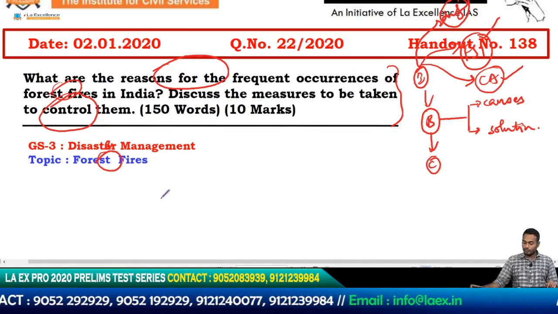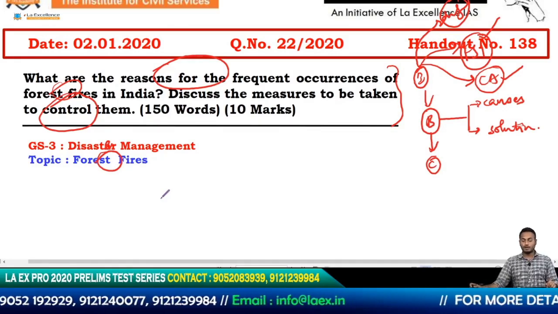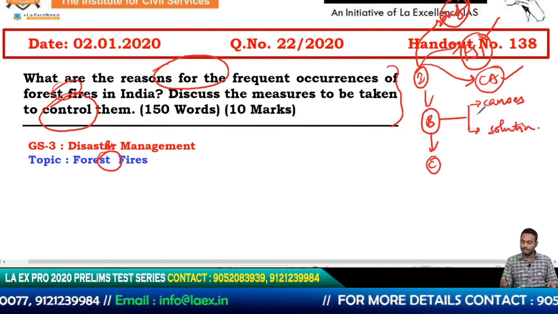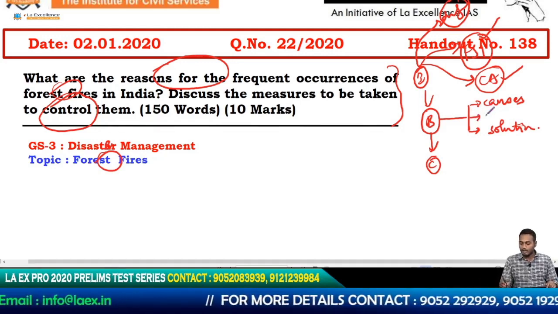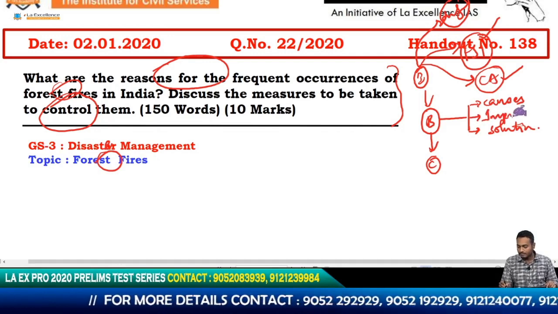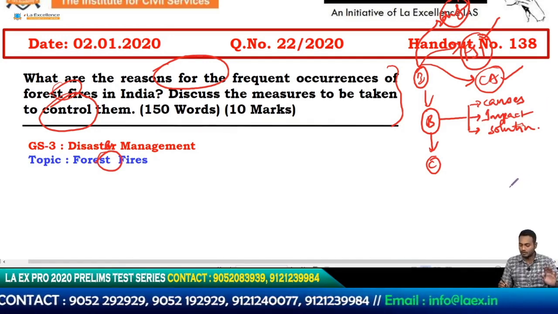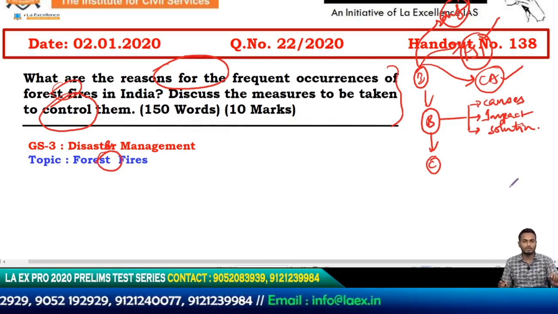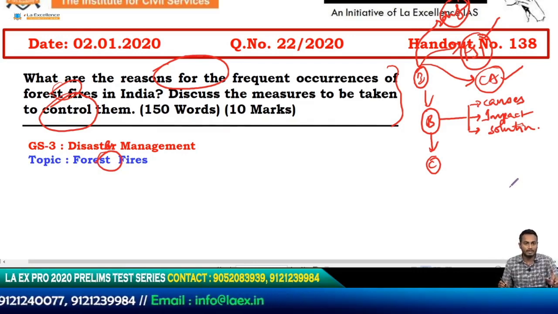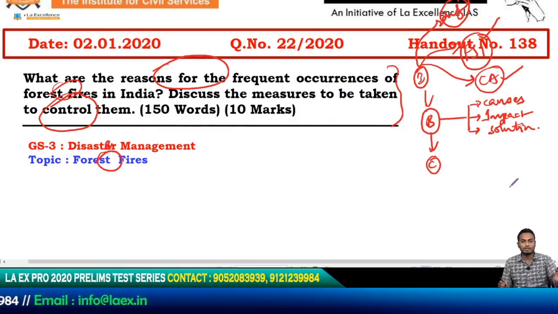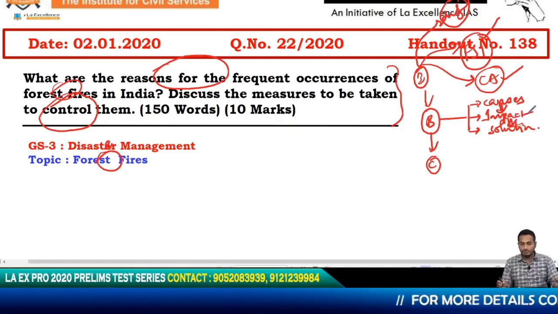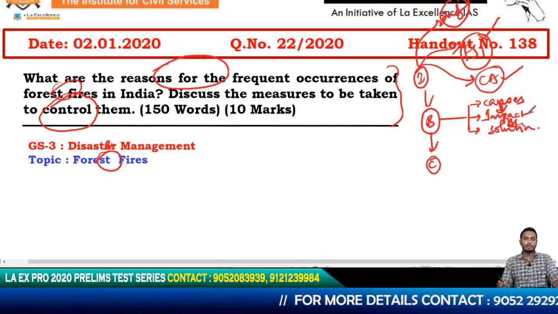Okay, so if I were to enrich my answer, what is another subheading that I could put up? How about talking about the impact? We are talking about the causes, right? The causes for the forest fires are so and so. There are natural causes, there are man-made causes, and there are accidental causes, and so on and so forth. And because of this, it is creating such a negative impact on the economy or the country as such. So you have to take up these solutions. That would be a very holistic approach.